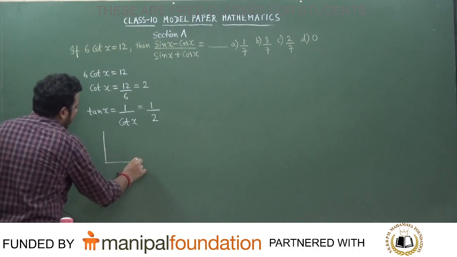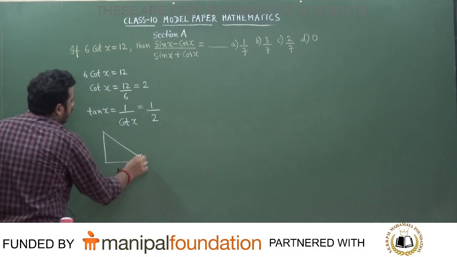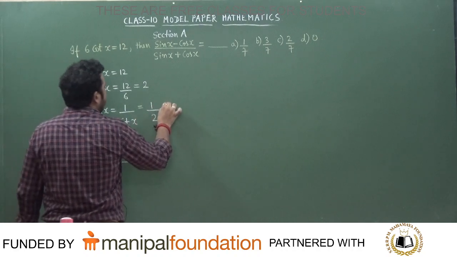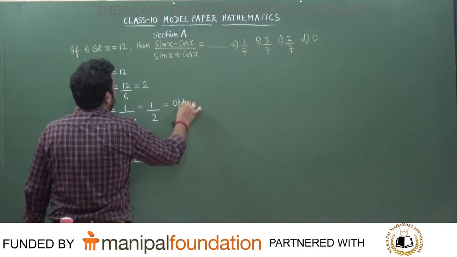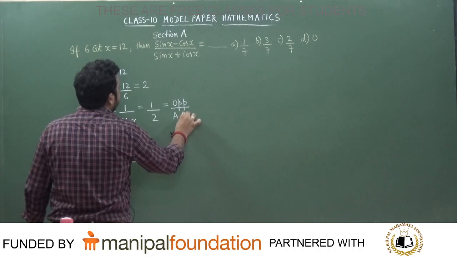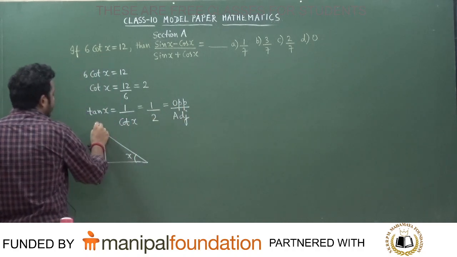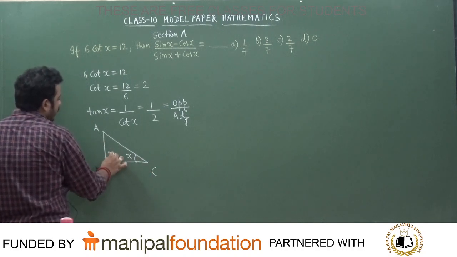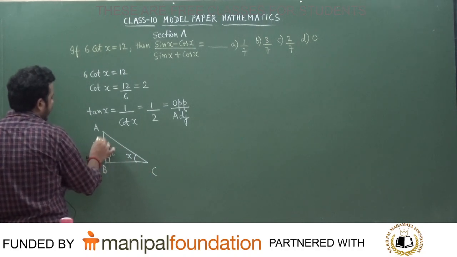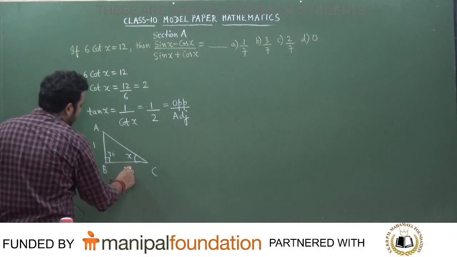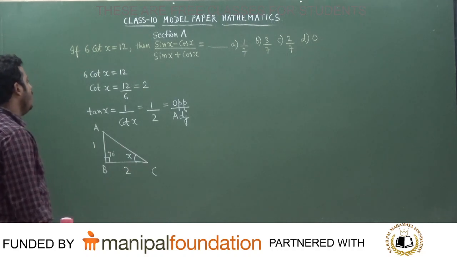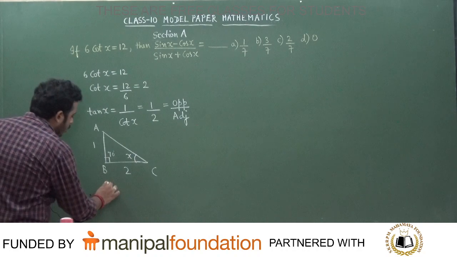We take a right angle triangle first, and we'll call this angle x. Correct? You know that tan is nothing but opposite side divided by the adjacent side. If I call this triangle ABC, the opposite side measurement will be 1 and the adjacent side measurement will be 2 now, correct or not? Now we have to calculate the value of the hypotenuse. So can you tell me how to calculate?